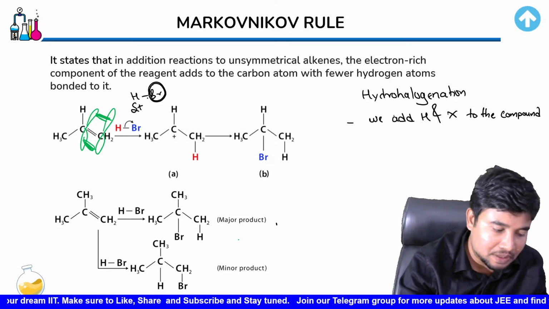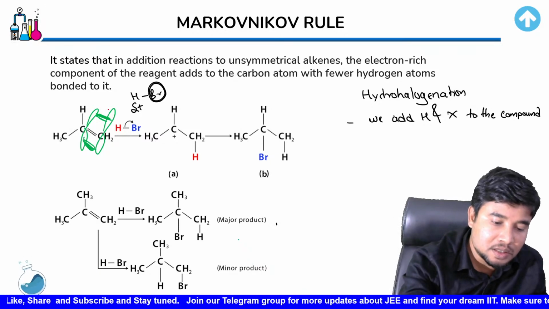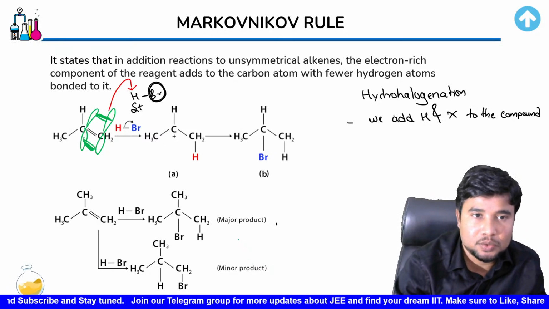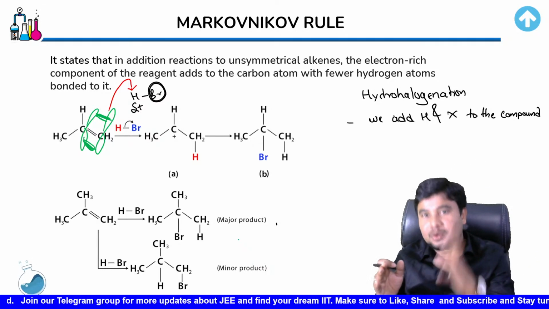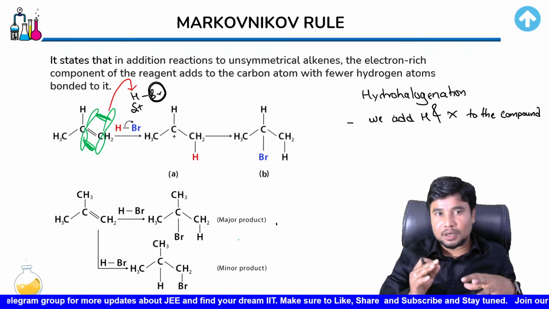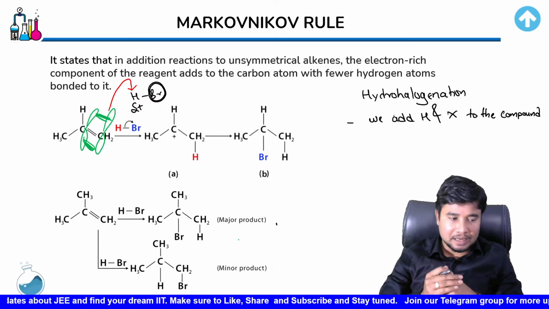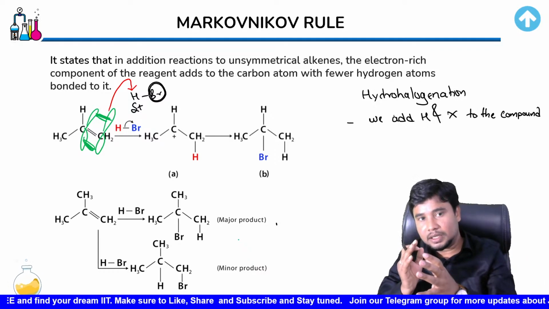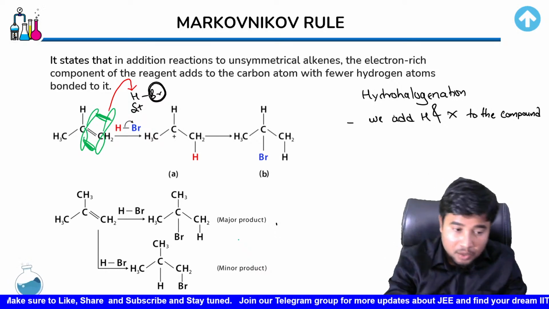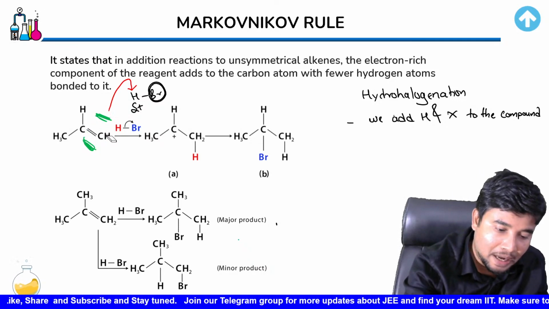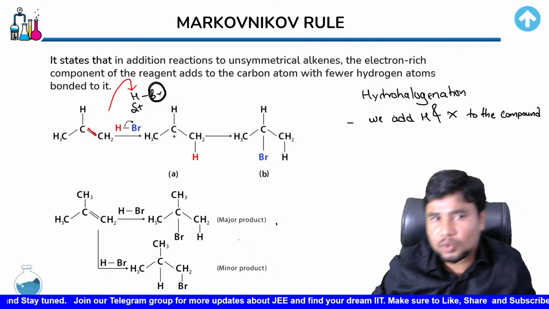Because of that, this electron pair would then be given to this hydrogen. And when this electron density is given to the hydrogen atom, hydrogen would be happy, because it wasn't happy earlier as the electron density had been taken away by the bromine atom. But as this electron density is given to the hydrogen atom, its stabilization occurs. Now just imagine, out of these two atoms bonded by this double bond, which atom would get the hydrogen attached?